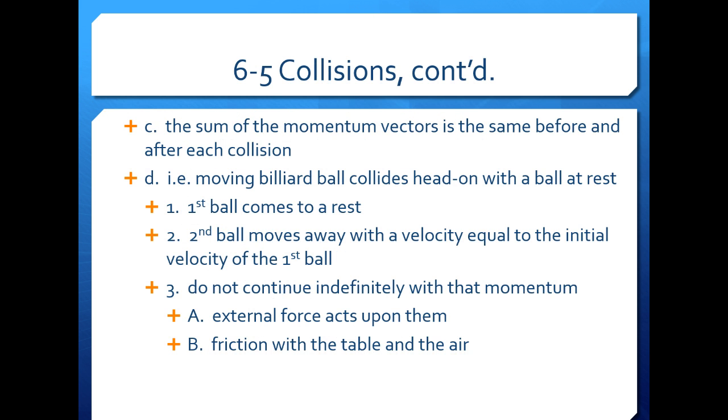So the sum of the momentum vectors is the same before and after each collision. If we go back to our billiard ball, the moving billiard ball collides head-on with the ball at rest. The first ball comes to rest. The second ball moves away with a velocity equal to the initial velocity of that first ball. They do not continue indefinitely with that momentum. External forces act upon them, and friction with the table and the air also intercedes after the collision.